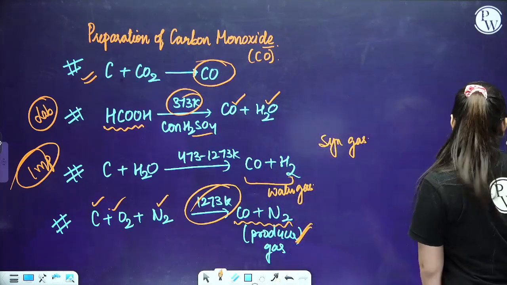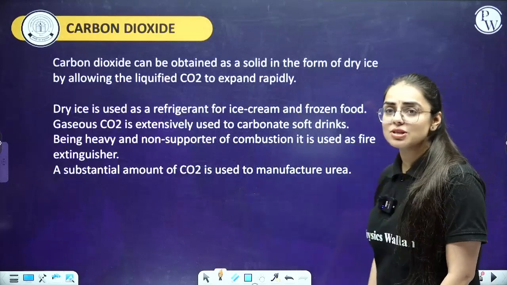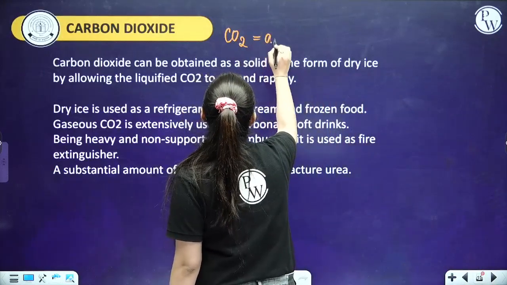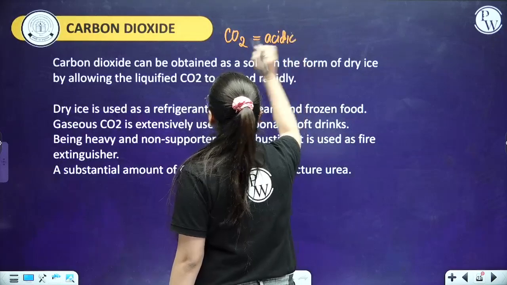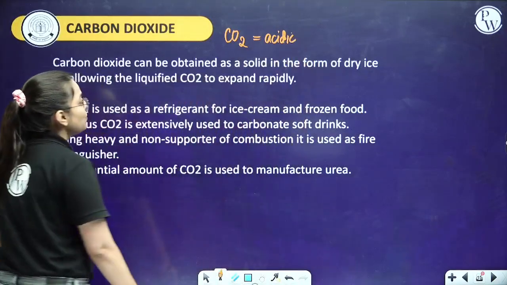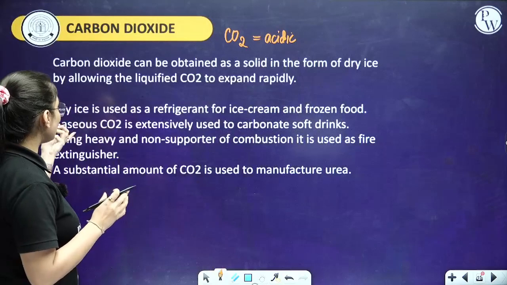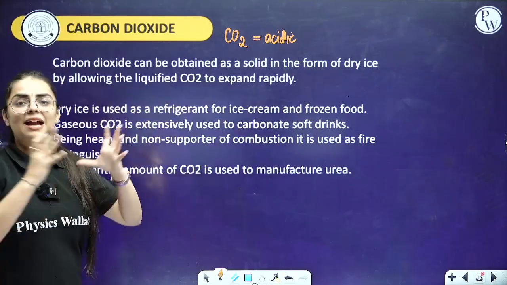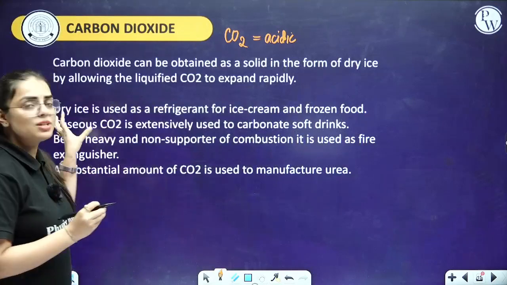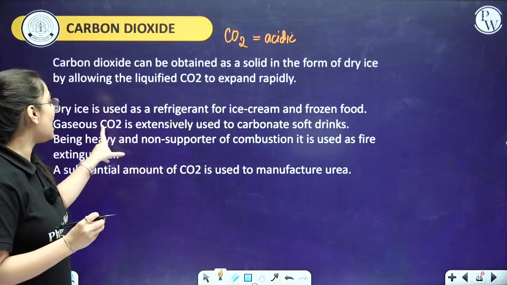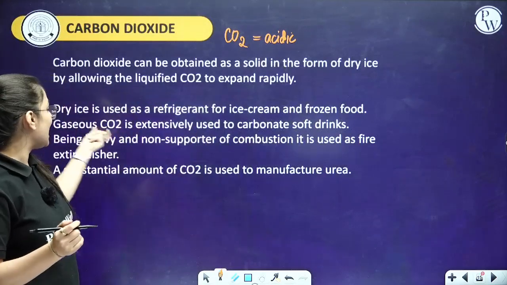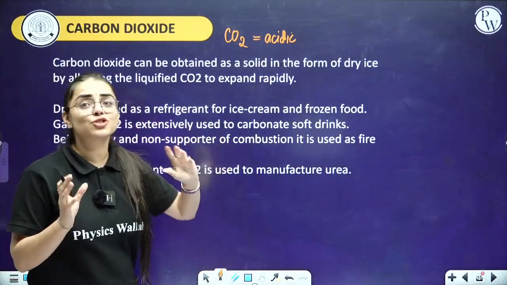Coming to the next part, students, let's talk about carbon dioxide. Carbon dioxide is CO2 and I have told you already it is acidic. So starting with carbon dioxide, it can be obtained as a solid in the form of dry ice by allowing the liquefied CO2 to expand rapidly. Moving further, students, dry ice is used as a refrigerant for ice cream and frozen food. Gaseous CO2 is extensively used to carbonate soft drinks, right?